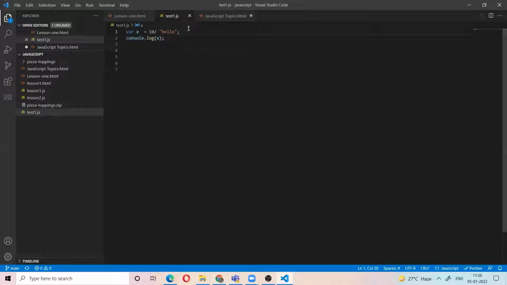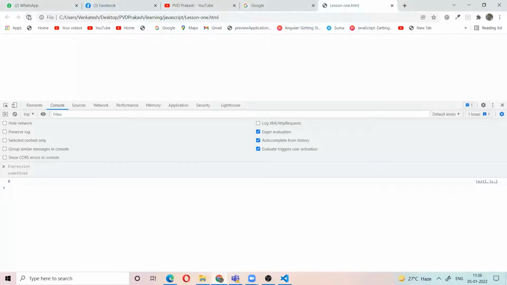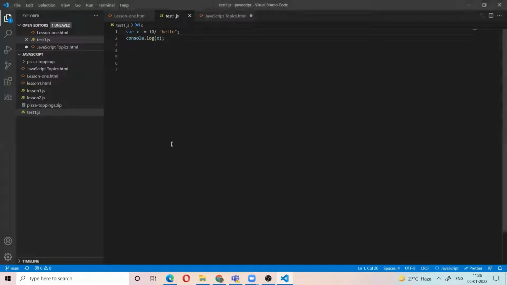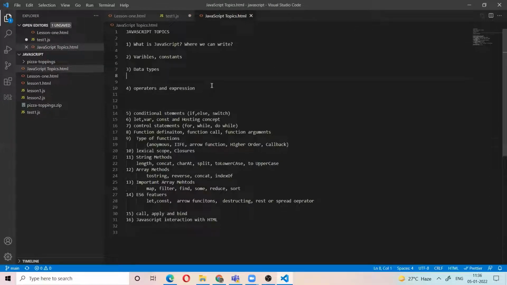Then what is the output? The output is NaN, which means not a number. If you do a mathematical operation with a string and a number, it will give NaN. 10 divided by 5 has meaning, but 10 divided by hello does not, so the output is NaN. So these are all the topics about operators and expressions.